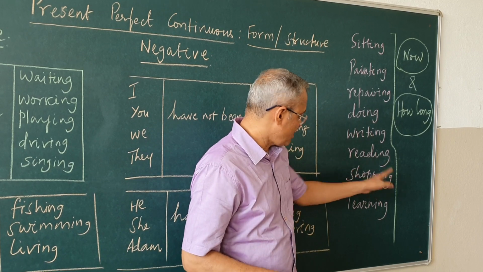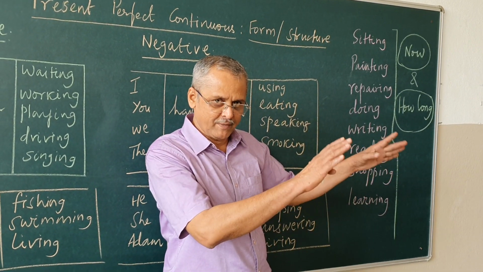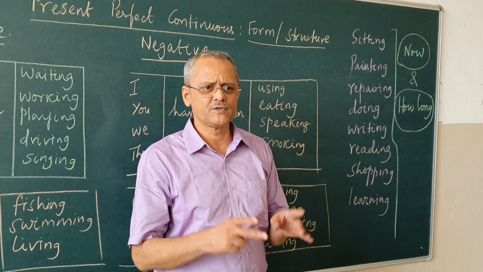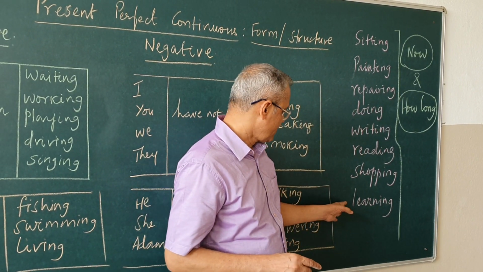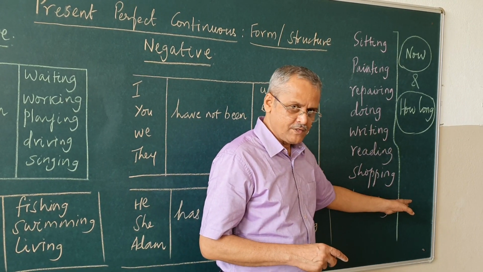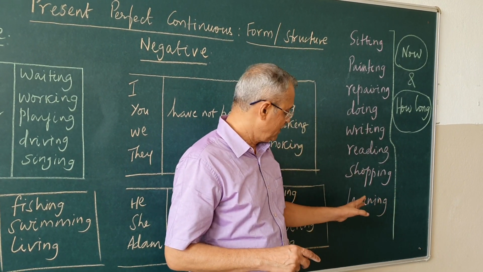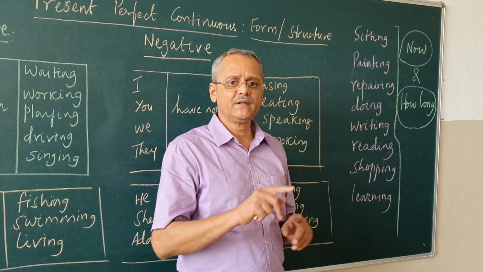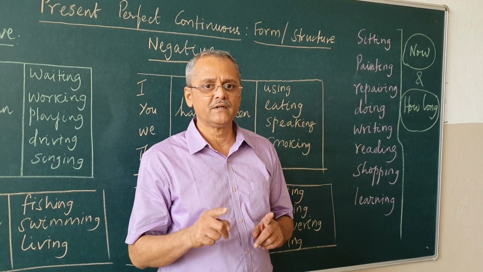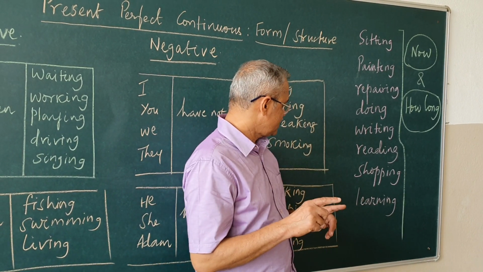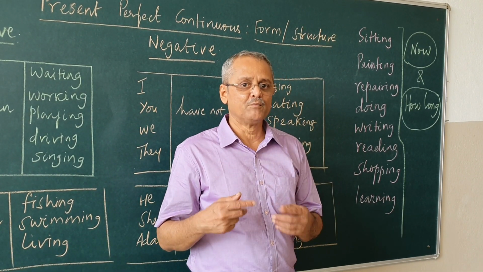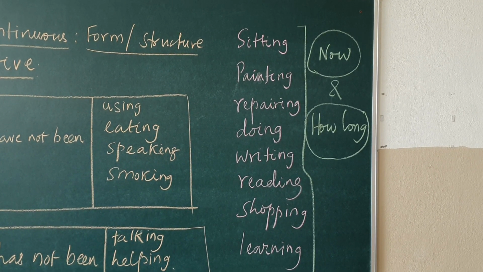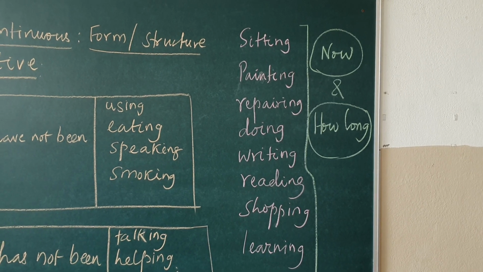My mother is shopping. She is in the shop and she is shopping now. How long has she been shopping? She has been shopping for the past 1.5 hours. I am learning German. I am learning instrumental music. How long have you been learning? I have been learning instrumental music for the past 6 months. So we will see some more examples now.